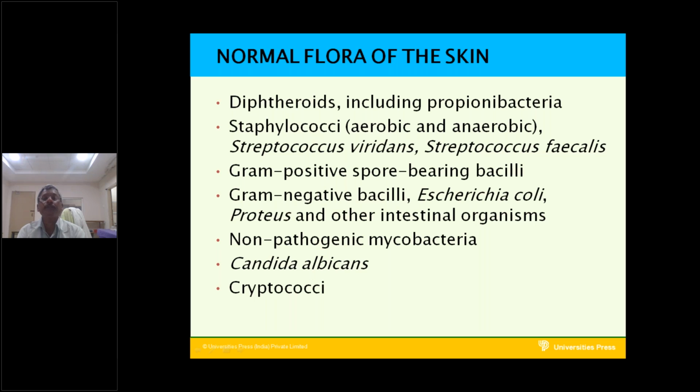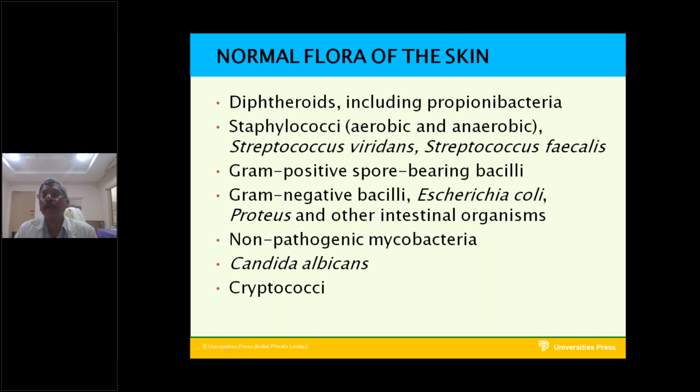Next, staphylococci, aerobic and anaerobic. Aerobic staphylococci and anaerobic staphylococci are present on the skin of the human host. Streptococcus viridans is present on the skin.